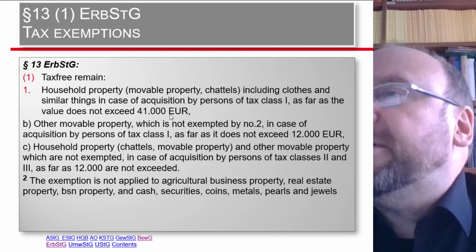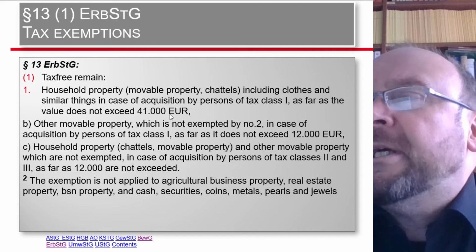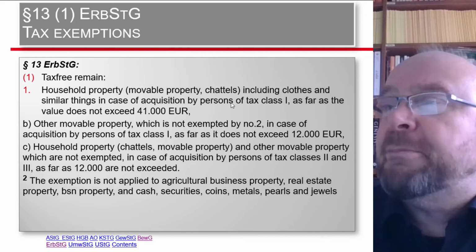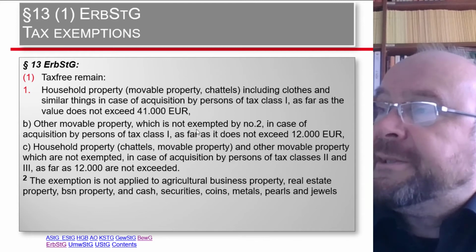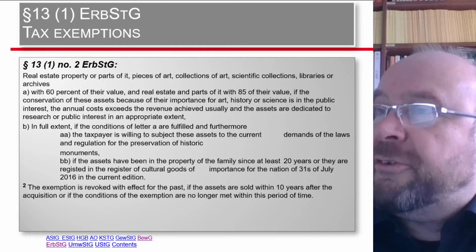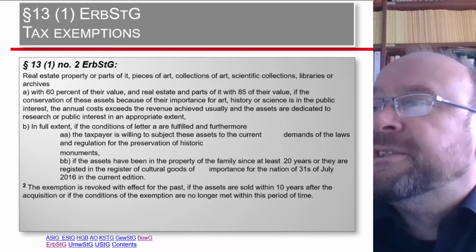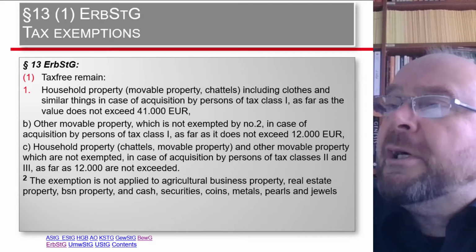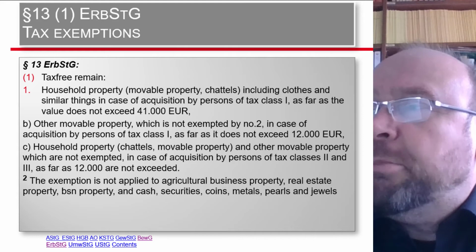And here, indeed, tax-free remain household property up to a certain limit, and other movable property which is not exempted by number 2, in case of acquisition by a person of tax class 1, as far as it does not exceed 12,000. So we have to check what's in paragraph 2: real estate property or parts of it, pieces of art, collections. No, all that is not a car. So the other movable property might come into play.